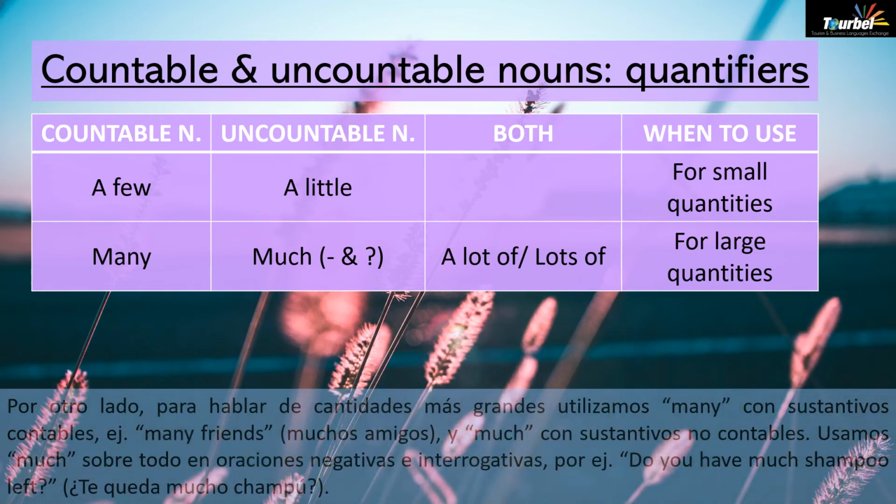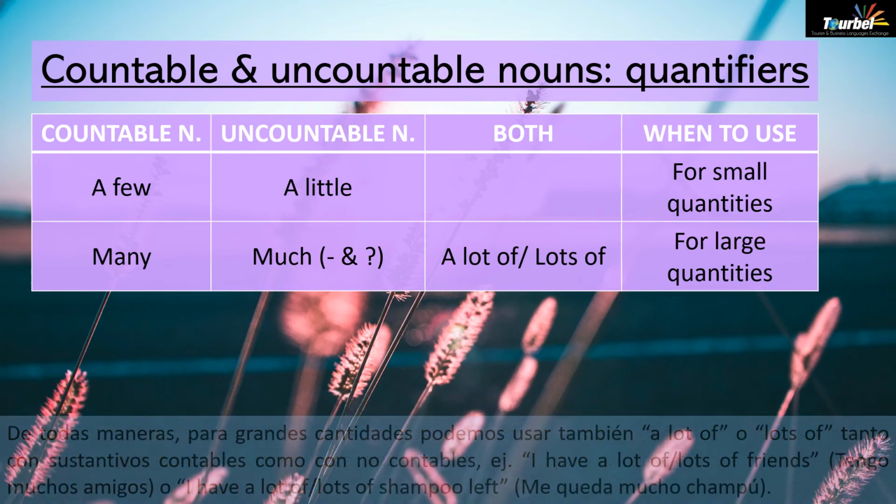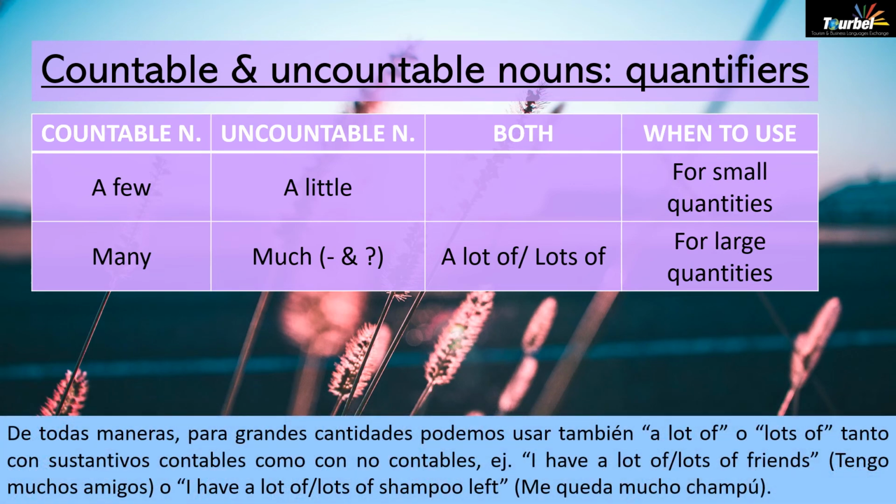Then if we're talking about large quantities, we use many for countable nouns, like many friends, and much for uncountable nouns, mostly in negative sentences and in questions. So for example, do you have much shampoo left? However, for large quantities, we could also use a lot of or lots of for both countable and uncountable nouns. So we could say I have a lot of or lots of friends, and we could also say I have a lot of or lots of shampoo left.